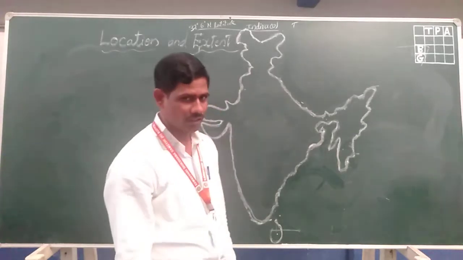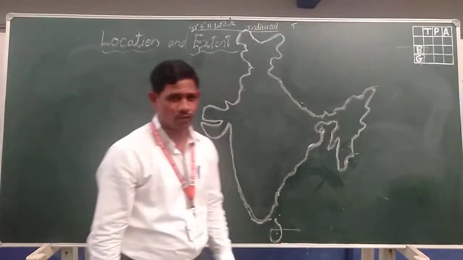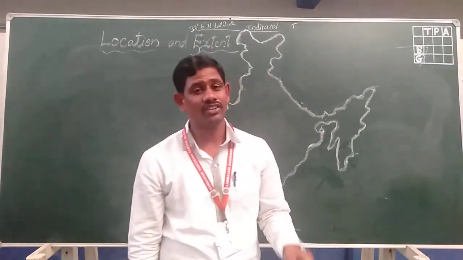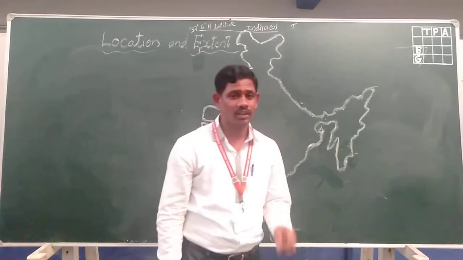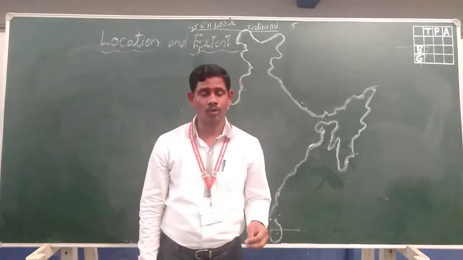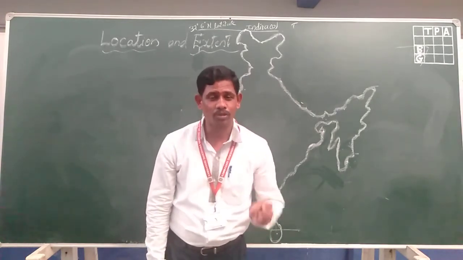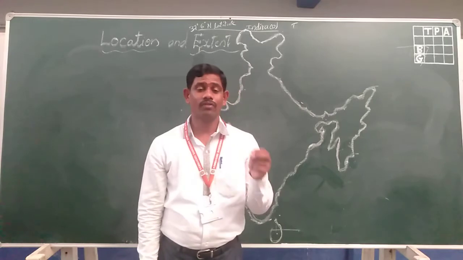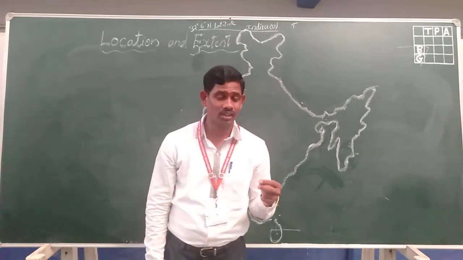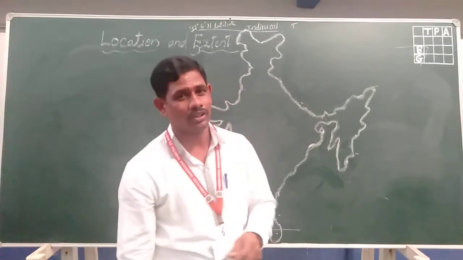Okay students, in the last class we discussed the location and extension of India. Right now, where is India located in the world map? India is located in the northeastern hemisphere. Then where is India located in the Asian continent? India is located in the southern part of Asia.